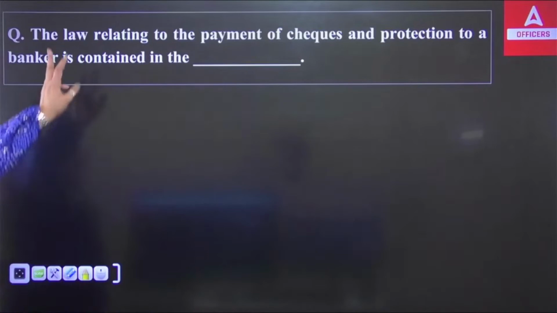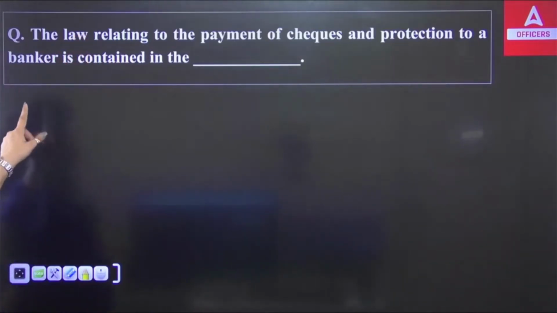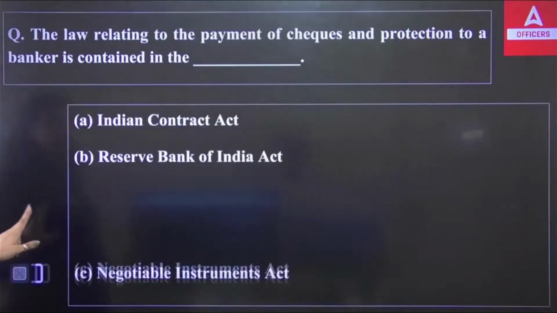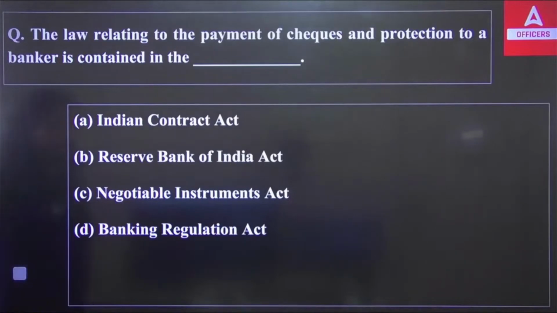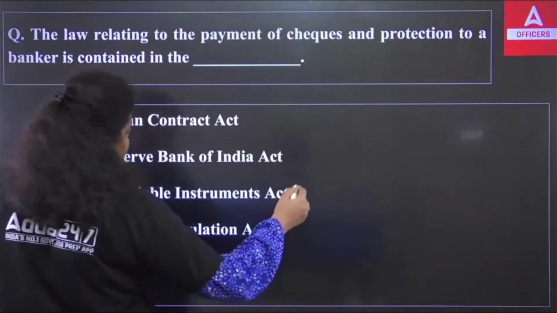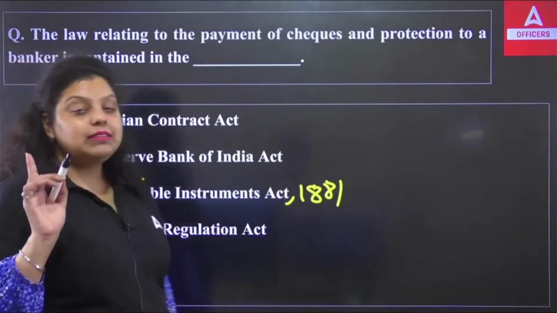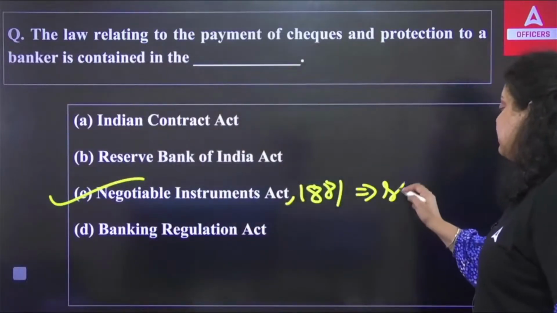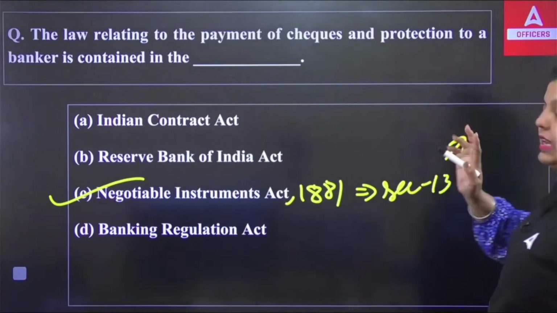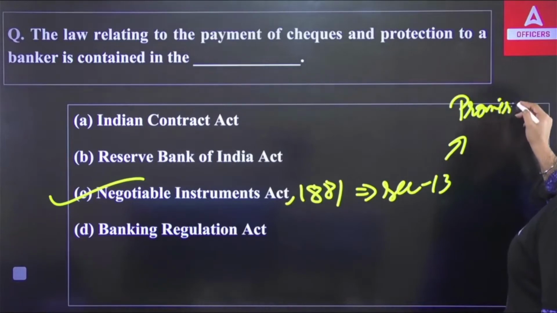Then the question is asking in which of the following Acts the law relating to the payment of checks and the protection of a banker is contained. The options are: Indian Contract Act, Reserve Bank of India Act, Negotiable Instruments Act, Banking Regulation Act. The Negotiable Instruments Act was introduced in the year 1881, and Section 13 of the Act says that we have 3 negotiable instruments. First, we have the promissory note.